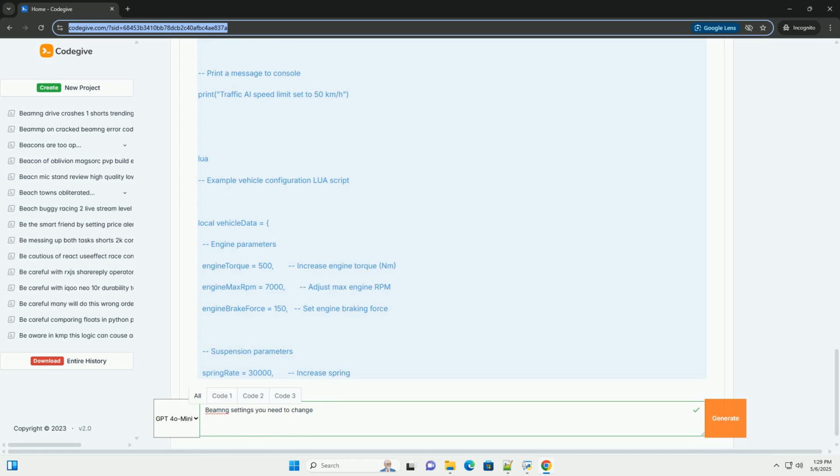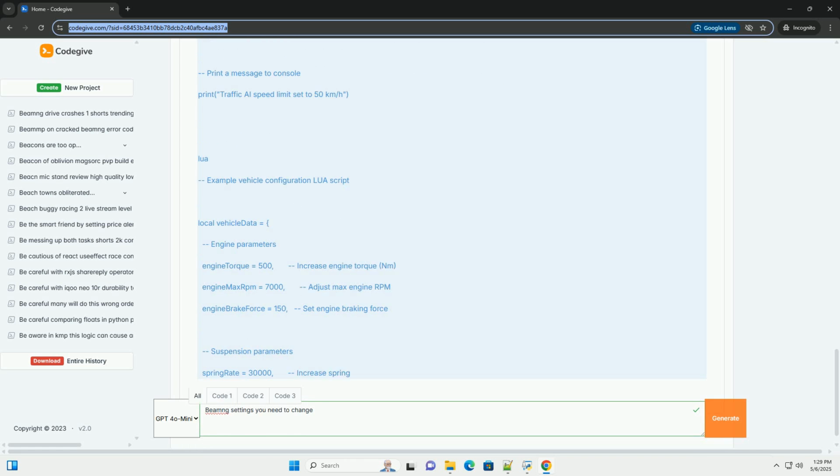Example: vehicle configuration script. To ensure that the changes are implemented correctly, create a Lua file in your desired mods folder directory. Five. AI control. BeamNG.drive allows you to control the AI through Lua scripting. You can spawn AI vehicles, set their routes, and control their behavior.